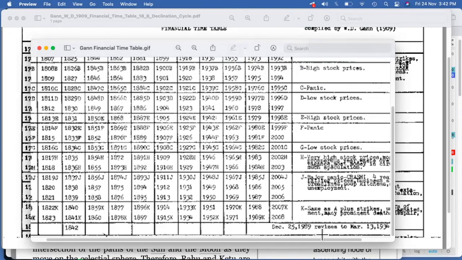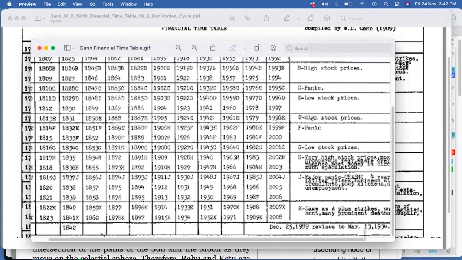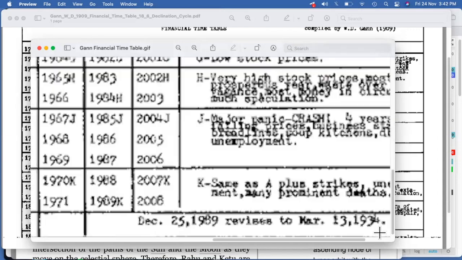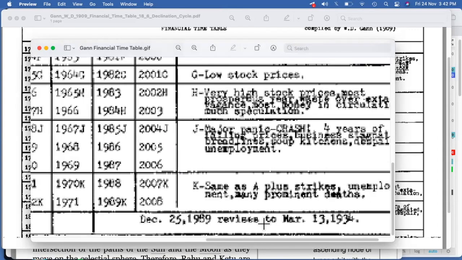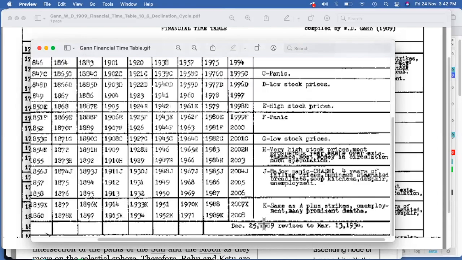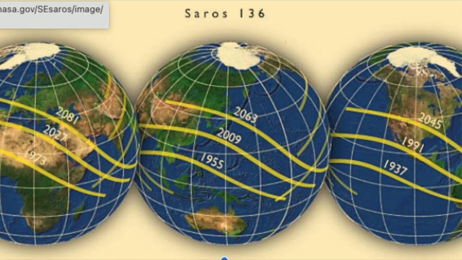So here some dates have been given by W. Gann. So 25th of December 1989 to 13th March 1934. Maybe there is a small change which was been given, revised dates which have been given. So we need to see this also if something important is there. We'll try to cover this in a different session.